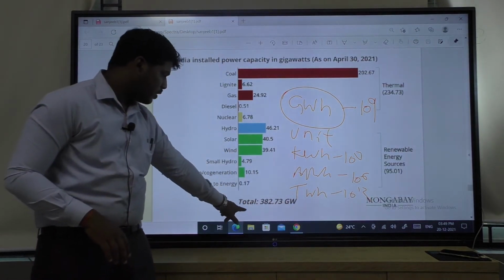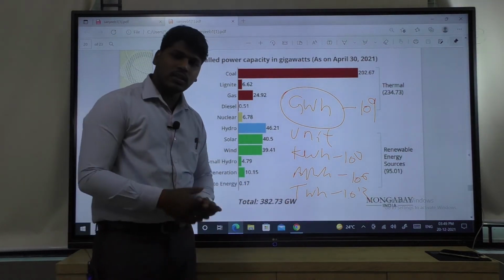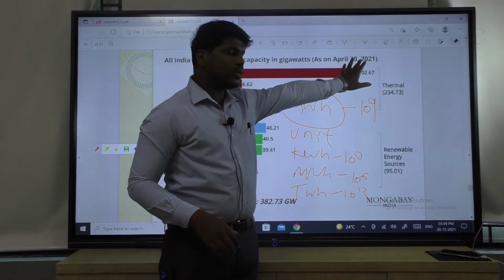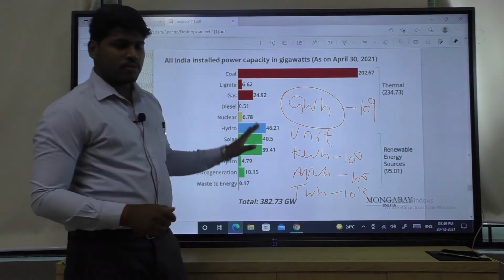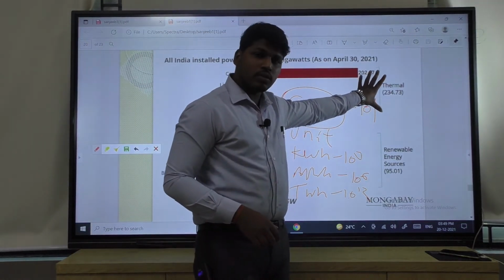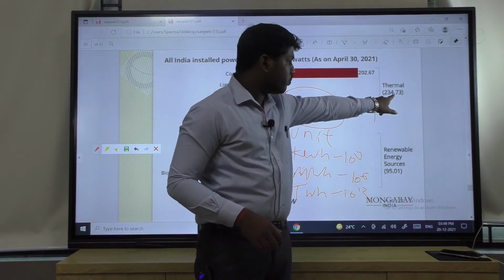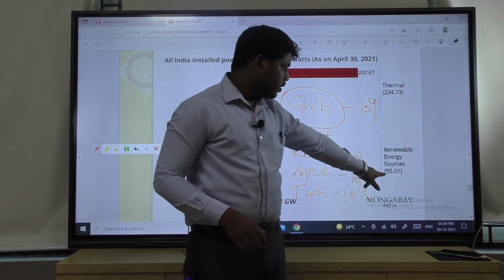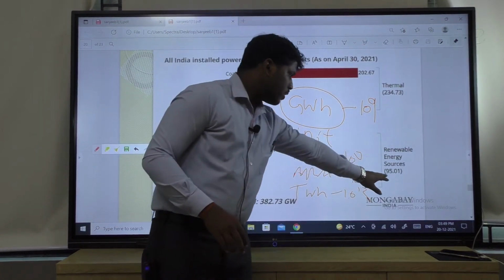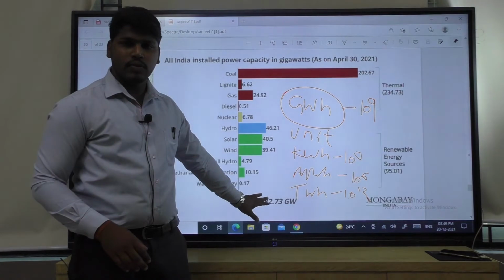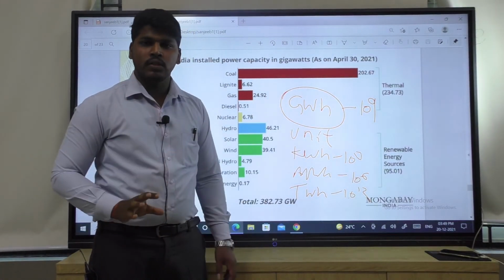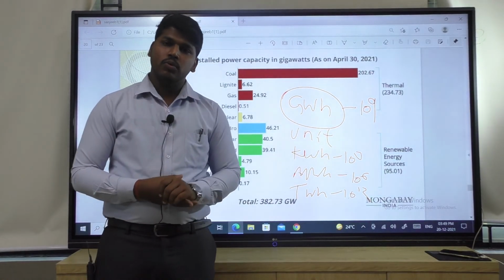That means total is 382.73 gigawatt India generation capacity as on April 30, 2021. That means very latest data. Thermal, see thermal means non-renewable, it is having 234.73, but in renewable energy it is only 95.01. So if you calculate 95.01 against 382.73, it will show you that it is only about 20-25% of the total installation or total production.